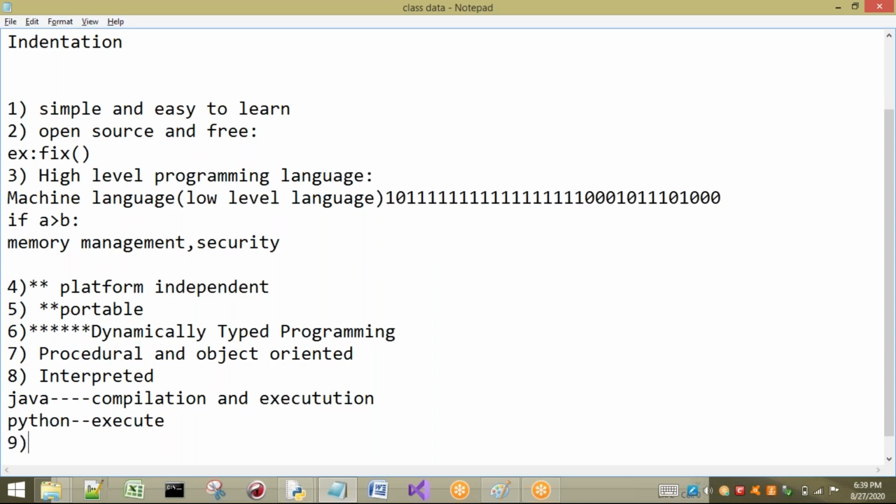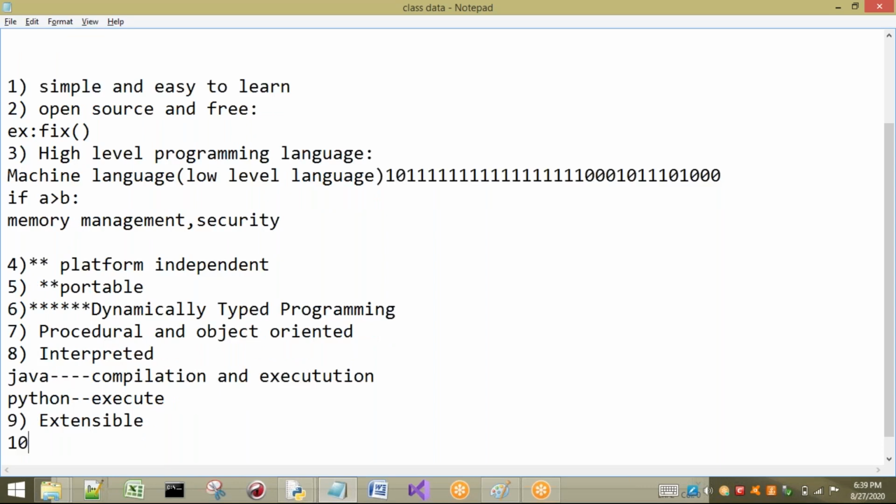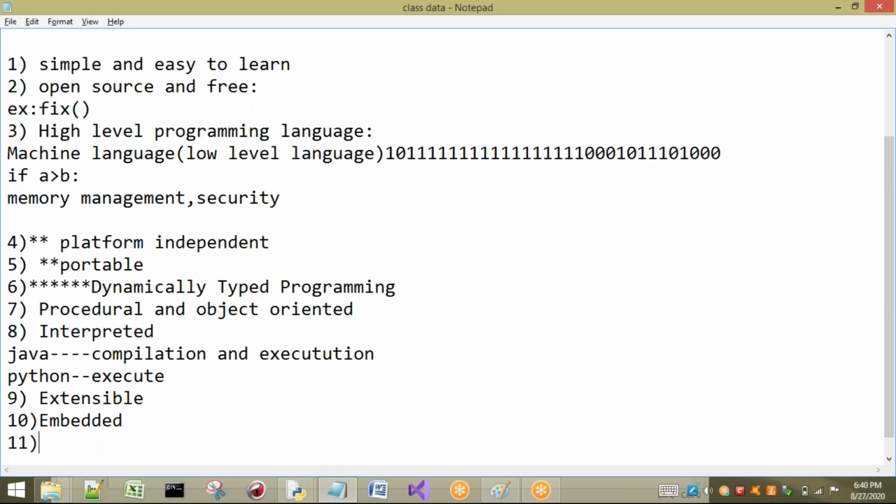Next, the ninth feature is very important: extensible. Here I will write two or three things: extensible, embedded, and also the eleventh one, extensive library. These three are the remaining features we are going to see now.